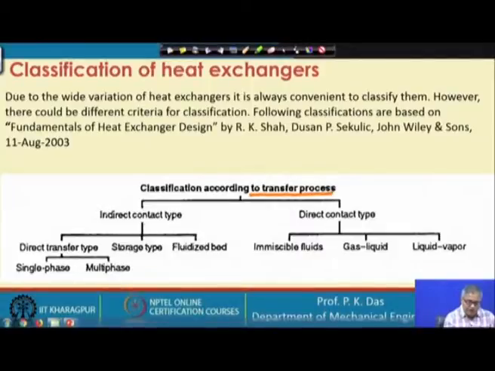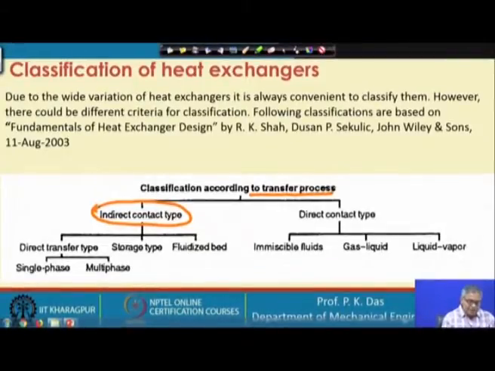The first one is indirect contact type. That means the two streams are not touching each other, not mixing with each other, and most heat exchangers are of this category, as I have already mentioned. So, what could be the different heat exchangers in this category?